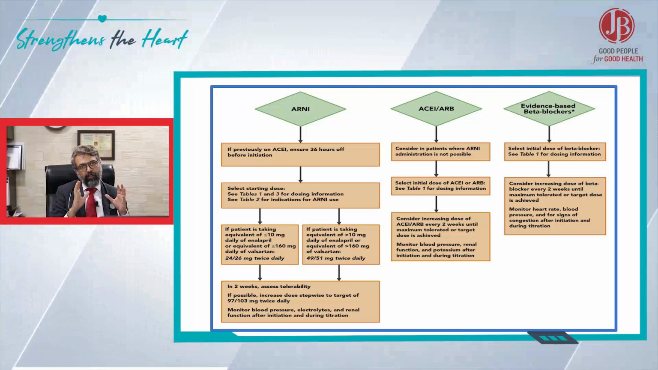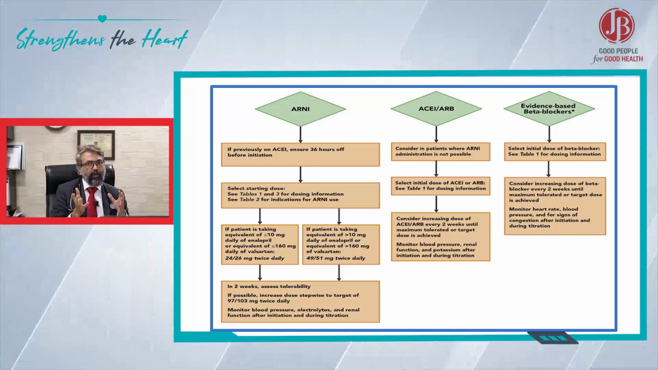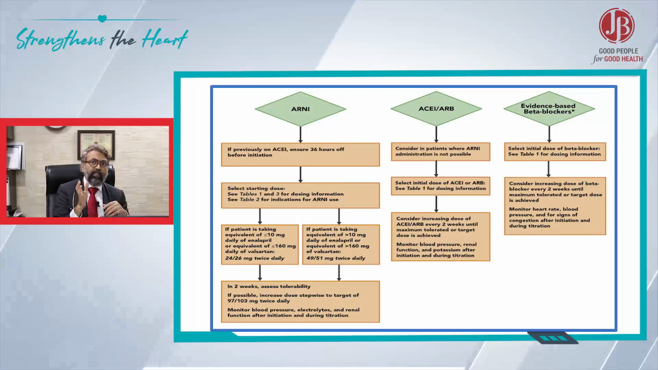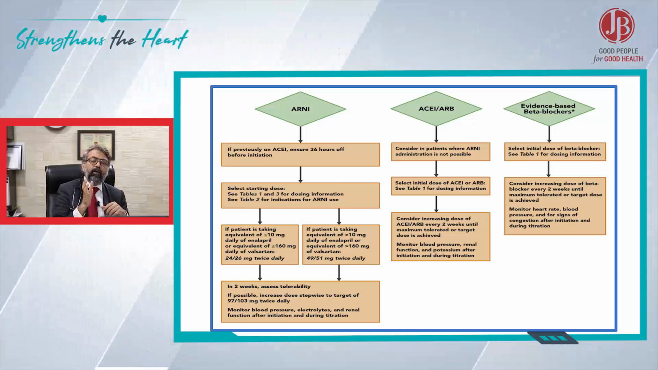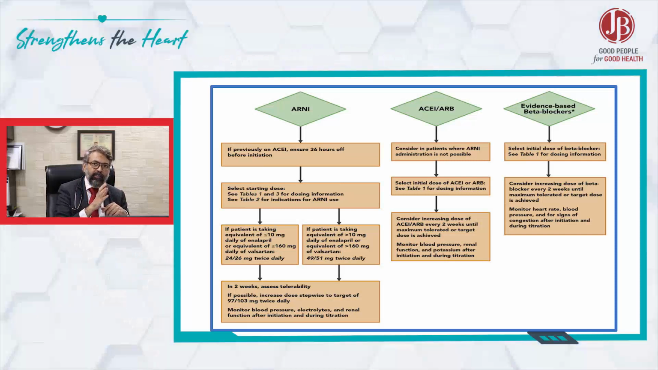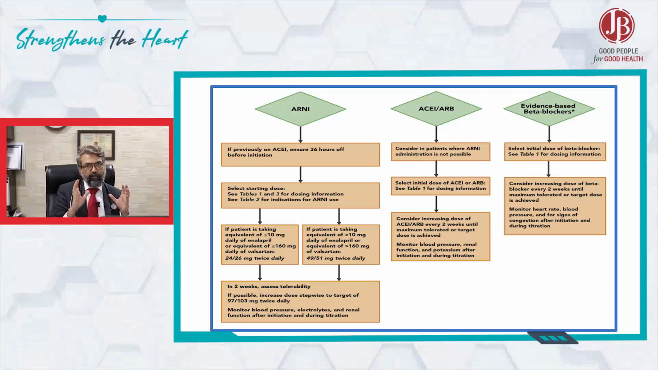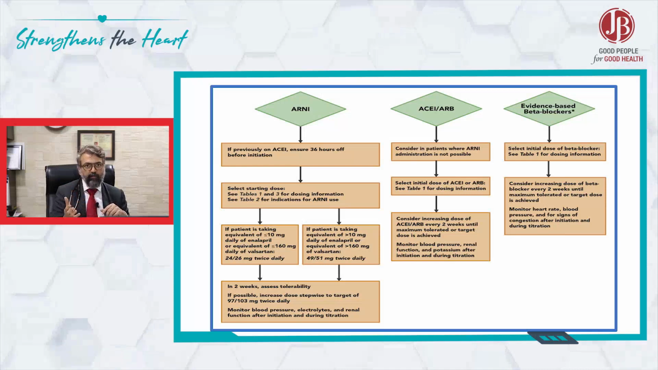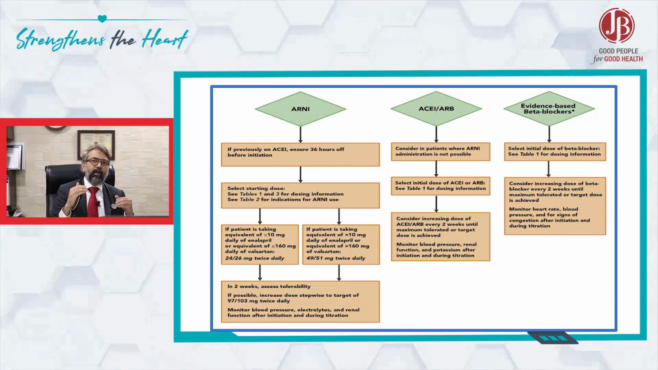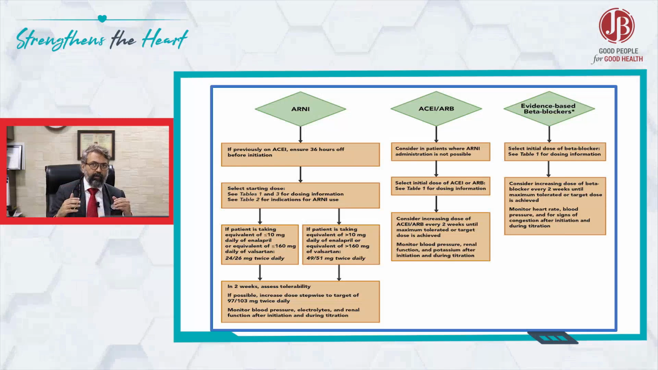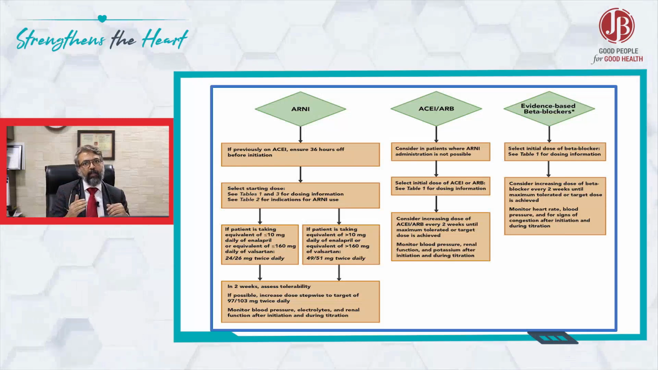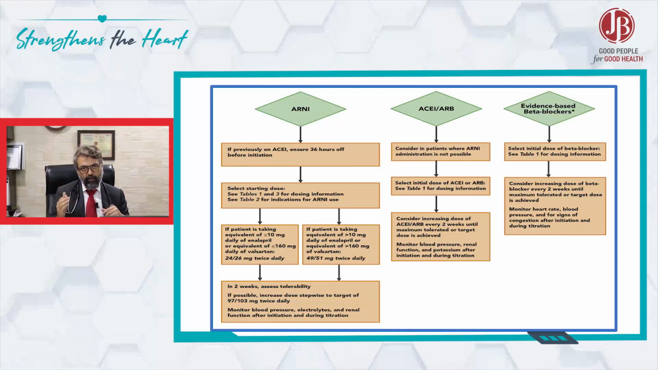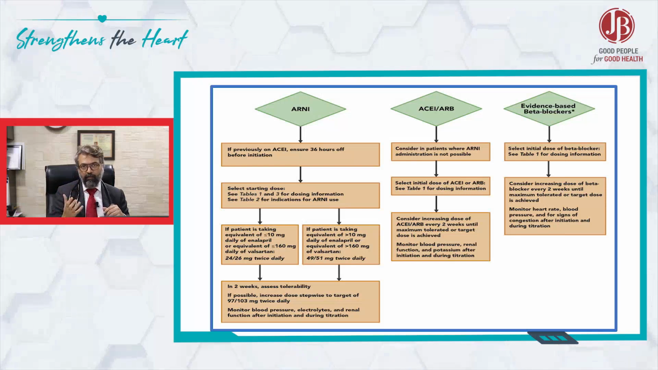So somebody who is on, say, valsartan or equivalent dose to valsartan of less than 160 milligram per day, or enalapril or equivalent ACE inhibitor less than 10 milligram per day, you can begin with 50 milligram BID dose. If they are more than that dose, then you can use even 100 milligram BID. Then you wait for a week or two depending upon how the patient is responding, and then you can gradually escalate the dose, and we should try to go on the maximum possible dose.